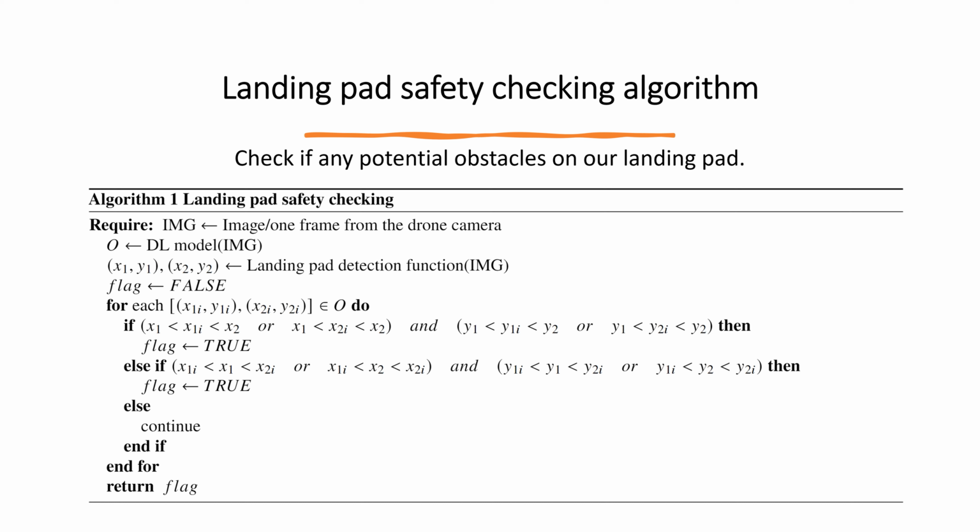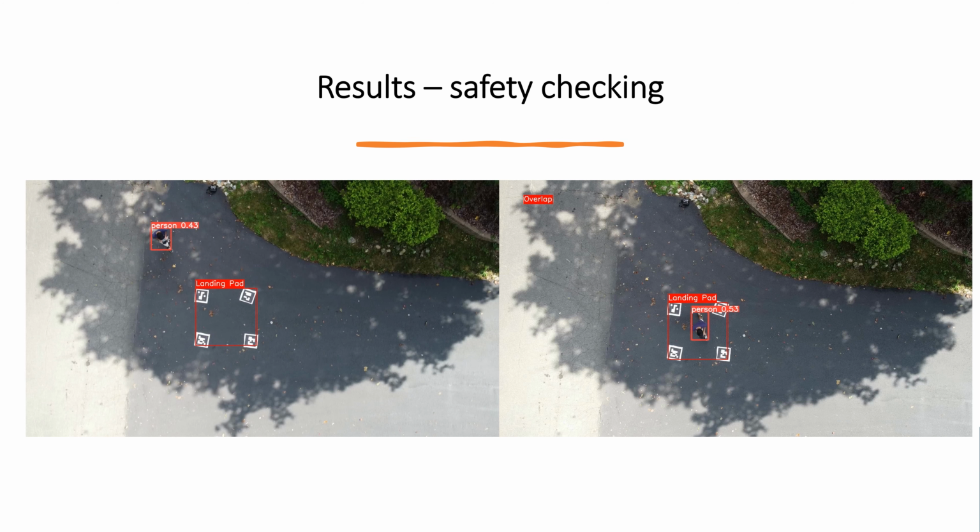Our landing pad safety checking algorithm detects if there are any potential obstacles on our landing pad. First, the algorithm uses one of the deep learning models, namely RetinaNet or YOLOv5, to detect all the obstacles in the scene. Next, the landing pad is detected using the Aruco library. Then for each of the detected objects, we check if there's an intersection between its bounding box and the landing pad. If any region of the bounding box overlaps with the landing pad, the flag is set to true, indicating that there's a hazard on the landing pad.